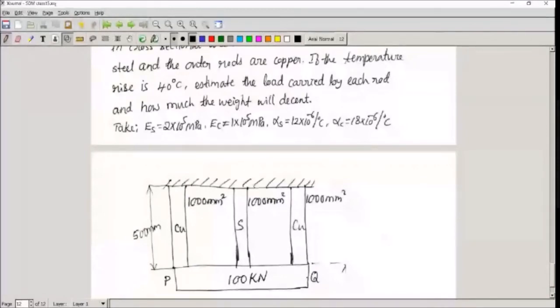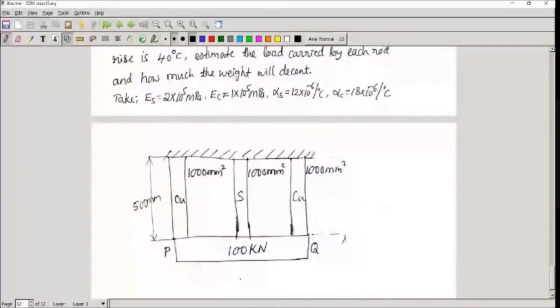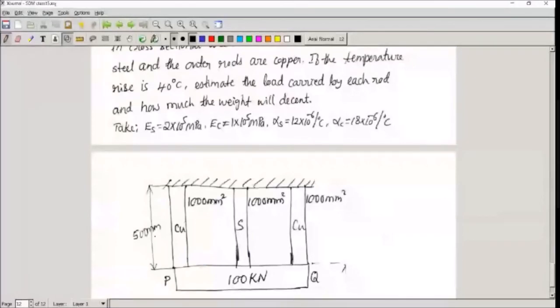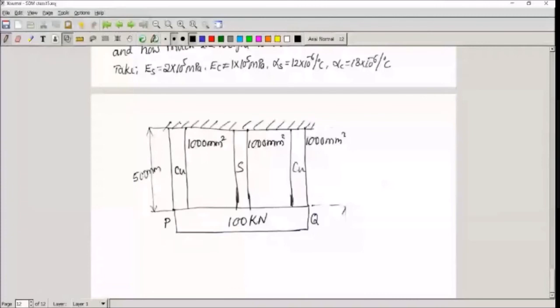You can imagine it as a platform or some slab or something like that. And that is supported by three vertical bars. All three are of the same length, 500 mm, and the same cross-section area, 1000 mm square. So delta T is 40 degrees Celsius. You know that this is actually a parallel arrangement. But now, unlike the previous cases, you have a structural load also present. See, the 100 kilonewton load is also present. You have to calculate the stresses based on the 100 kilonewton load and the stresses based on the temperature change and add them. When you add them, you will get the total stress in each member.